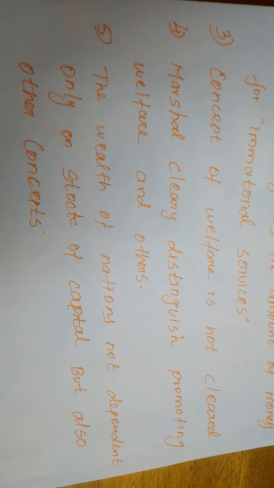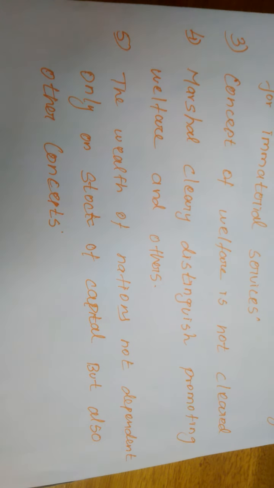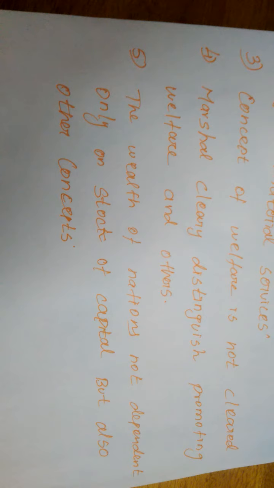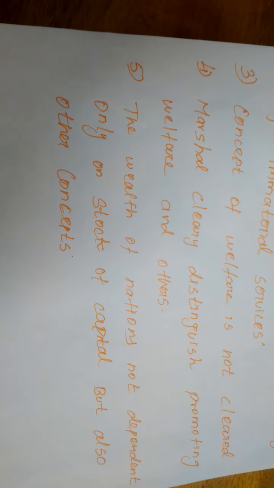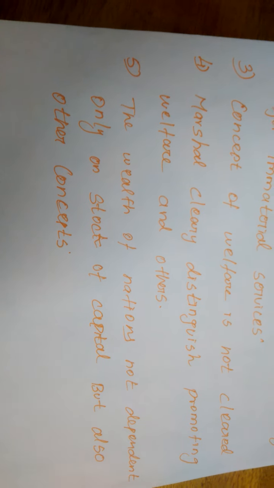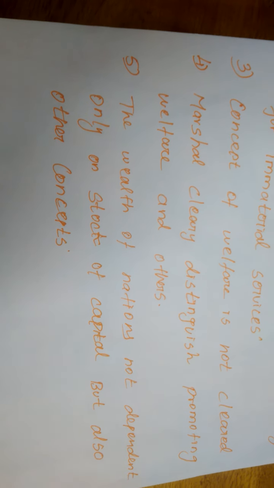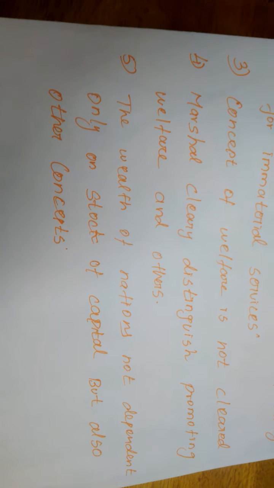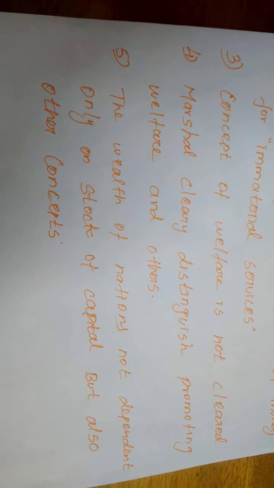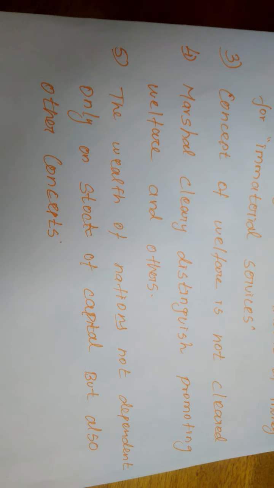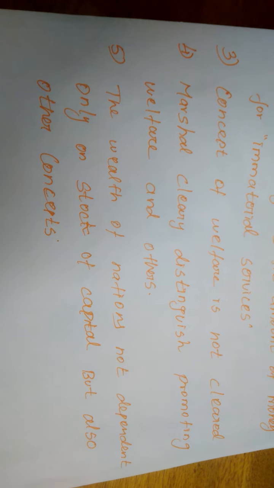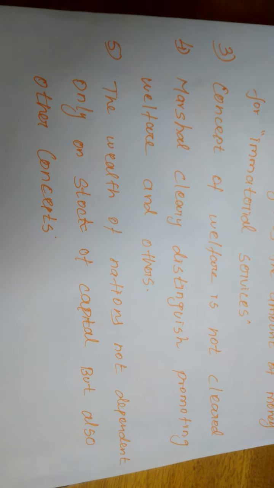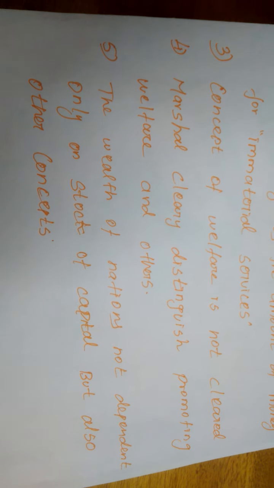But by giving permission to consume those commodities, people will not hesitate to consume them. So he is not clear, or suppose he is very clear, in distinguishing between the goods that promote health and human welfare and the goods that do not promote human welfare.